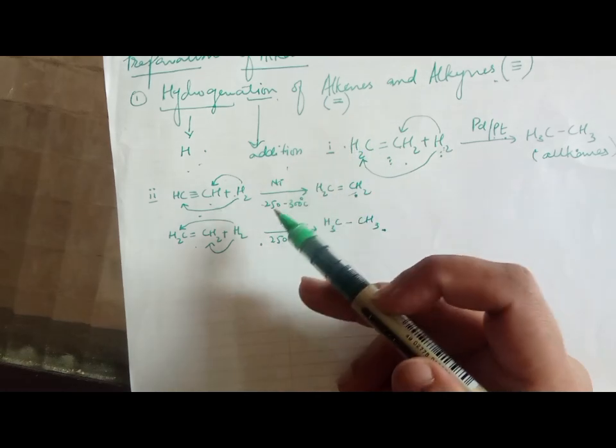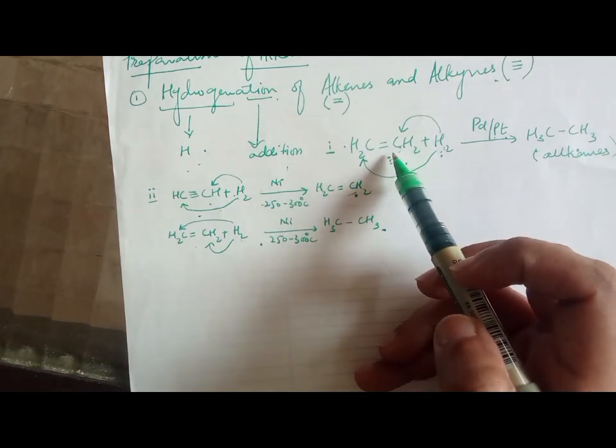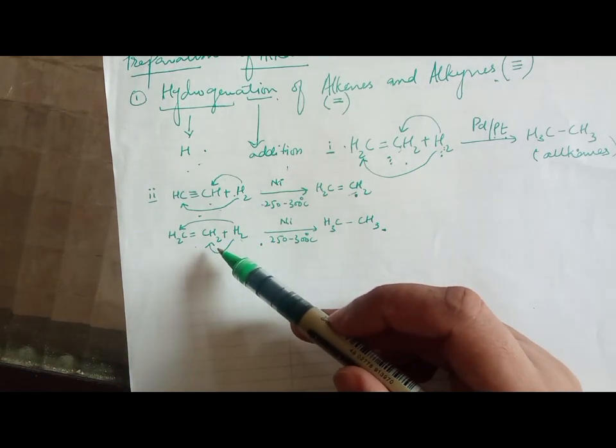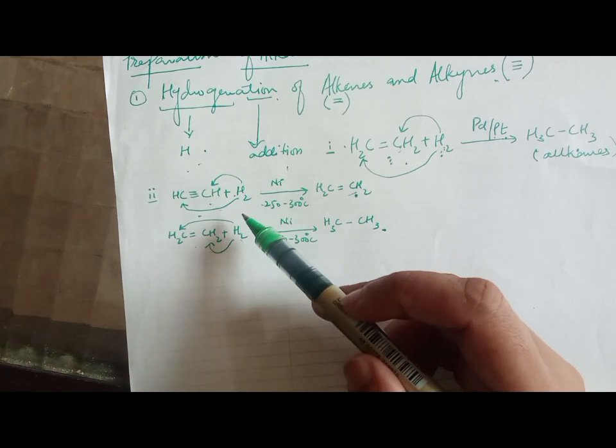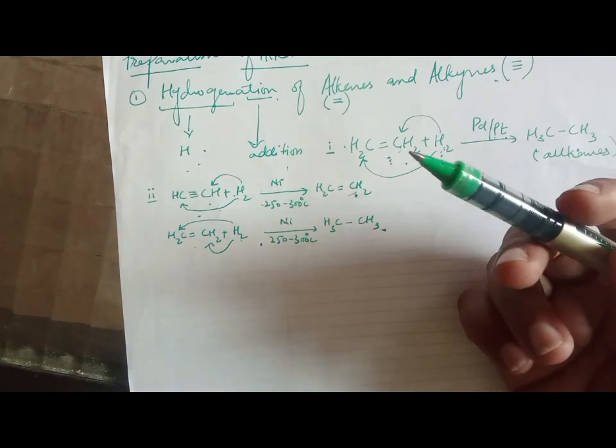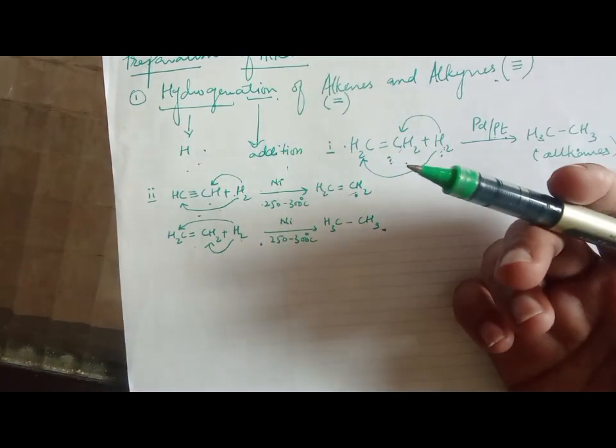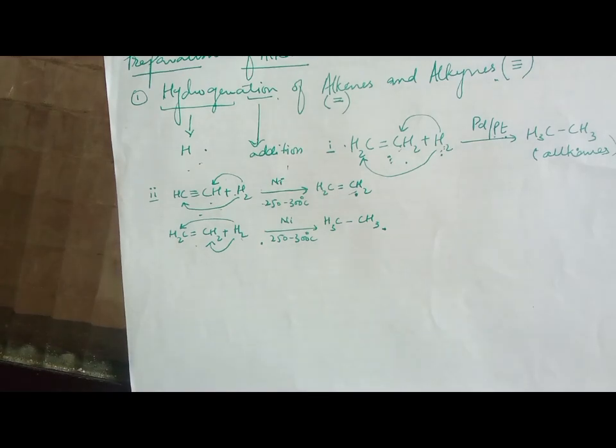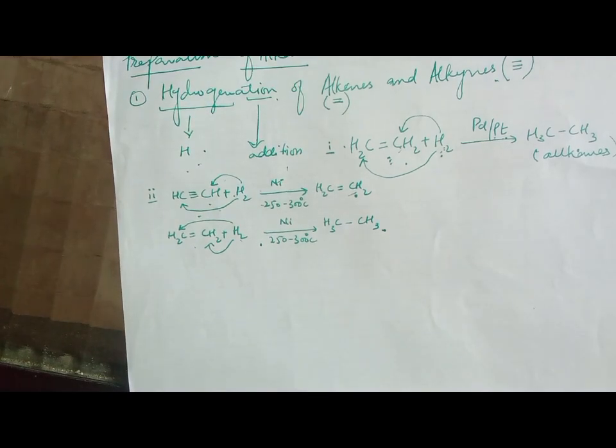And why do we use alkenes and alkynes? Because one has a double bond and the other one has a triple bond. So they have the capacity or capability to add or to react with other elements because their 4 valencies are not satisfied. That is why alkenes have a double bond and the other one has a triple bond. Okay.